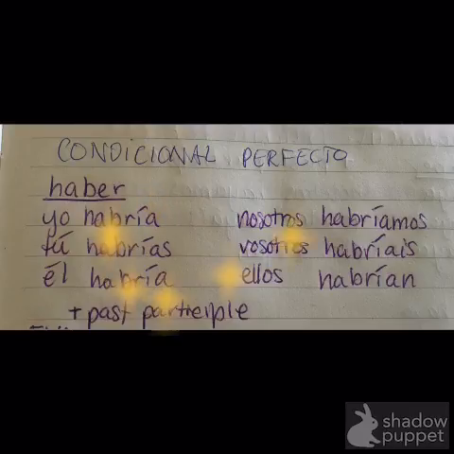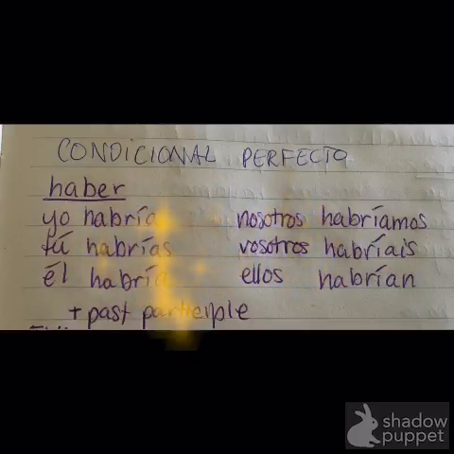So here's how you conjugate haber for the conditional perfect tense. Yo habría, tú habrías, él habría, nosotros habríamos, vosotros habríais, and ellos habrían. So all you have to do to create this tense is use the appropriate form of haber, depending on your subject, and then you add the past participle for the verb that you are conjugating. So there you go.